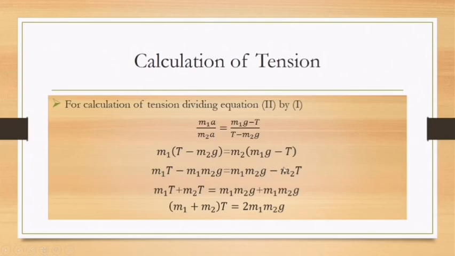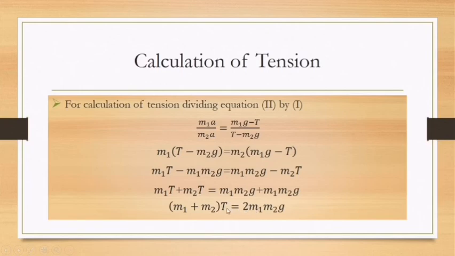Taking the quantities involving T on one side of the equality and the quantities involving G on the other side. This quantity here is subtracting; when we move it to the left-hand side, it is added. And this quantity here is subtracting; when we move it to the right-hand side, it is added. So M1T plus M2T is equal to M1M2G plus M1M2G. Taking T as common, and here M1M2G plus M1M2G is equal to 2M1M2G.